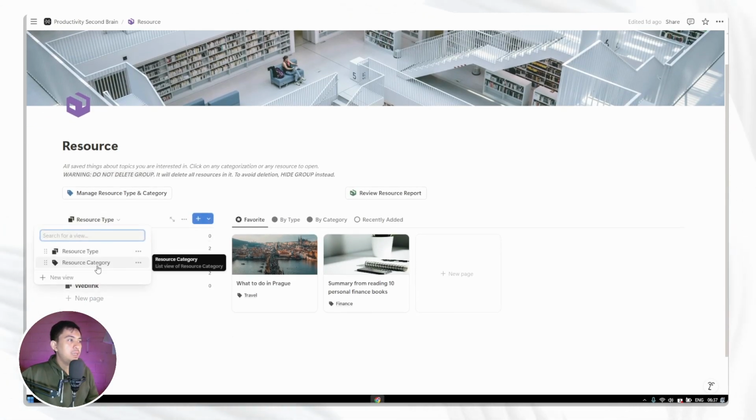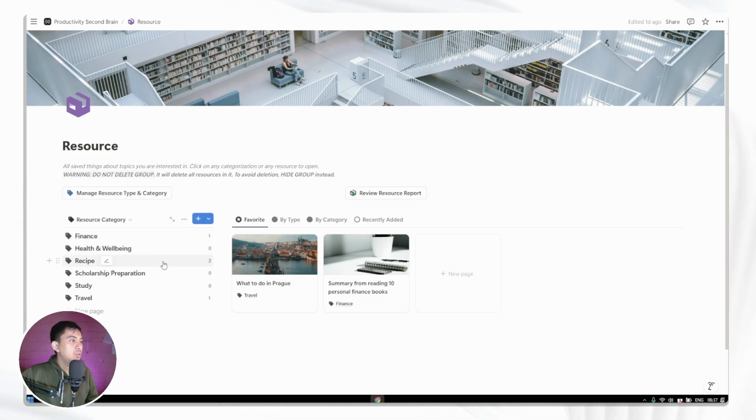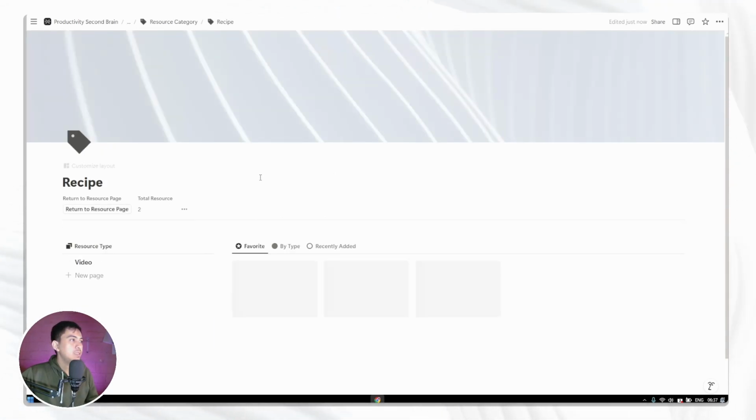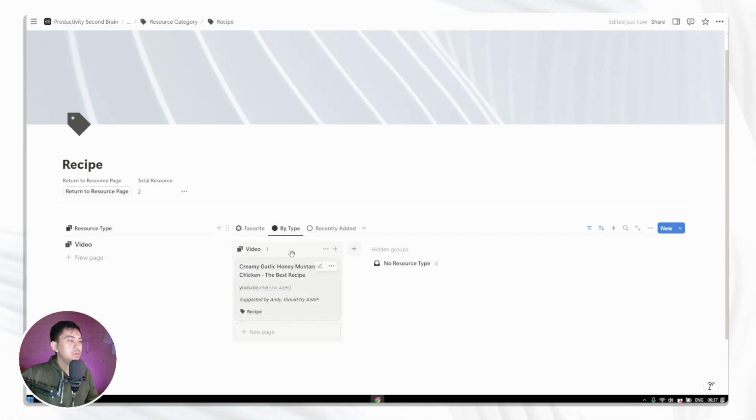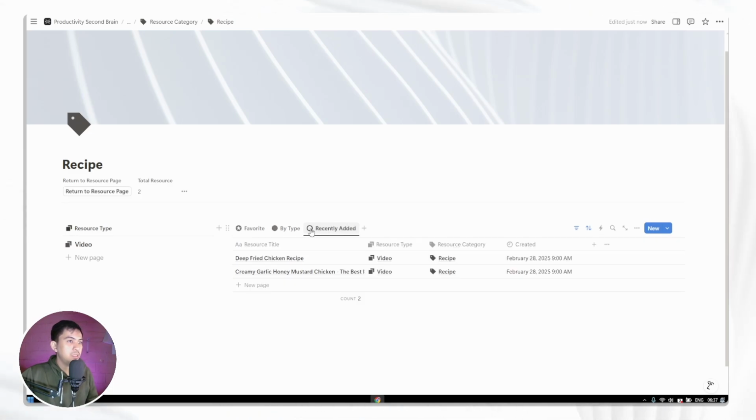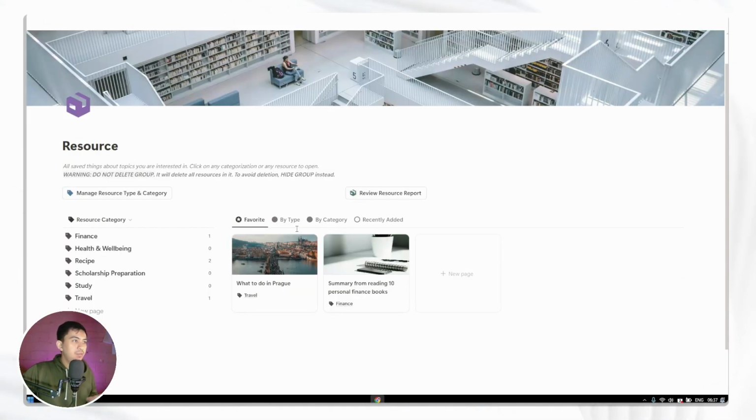You can also do the same with the category. So let's say for example we want to see all of the recipes, and yeah, everything's the same. So you will find a really familiar, similar structure to the resource page that we just saw. And yeah, there you go. Nothing really fancy or different.